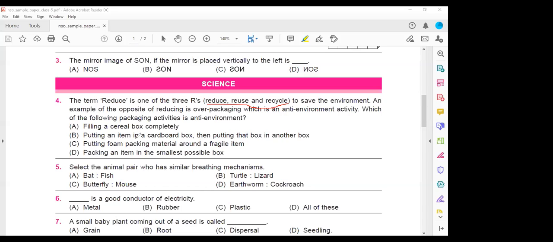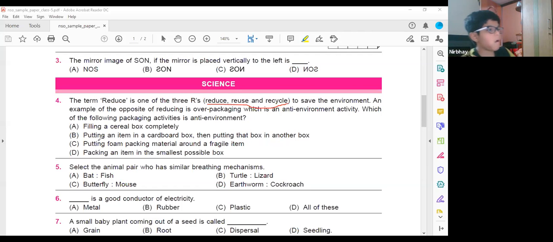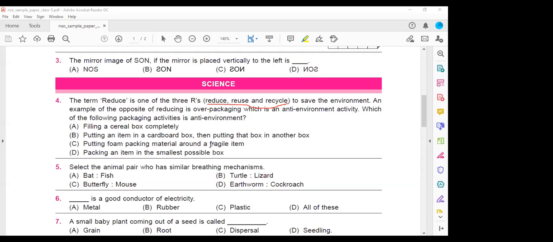Next, putting an item in a cardboard box, then putting that box in another box. B, ma'am. Putting foam packing material around the fragile item, no, that is also an environment-friendly activity. Packing an item in the smallest possible. Option B is the correct answer. That means we are using 2 boxes to pack one material, so we are wasting boxes here. So that is an anti-environment activity.